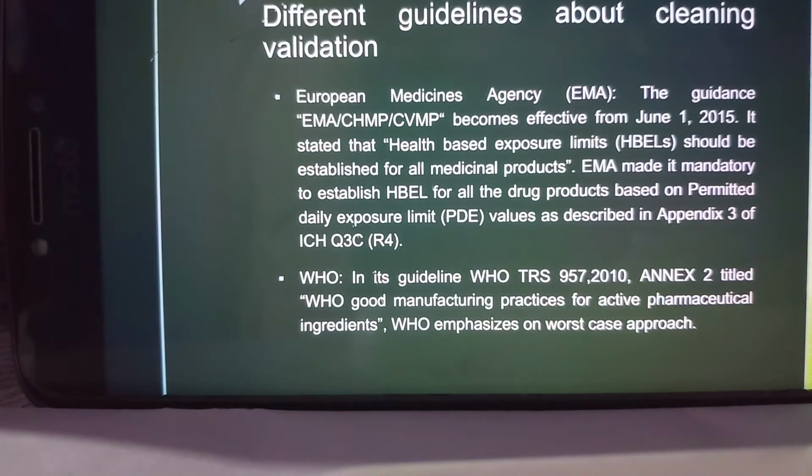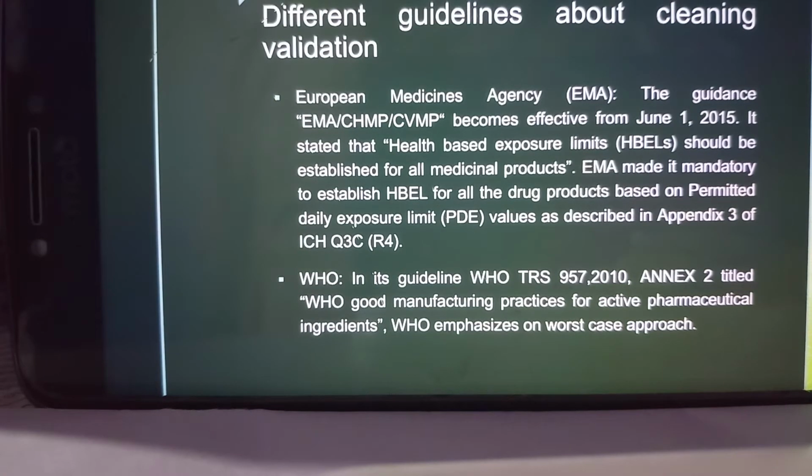Then other guidelines like EMA, European Medicines Agency. The guidance became effective on June 1, 2015, which stated that HBEL, that means health-based exposure limits, should be established for all medicinal products. And EMA made it mandatory to establish the HBEL for all the drug products based on the permitted daily exposure PDE values as described in Appendix 3 of ICH Guideline Q3C Revision 4. That means EMA has adopted the PDE calculation as described in Appendix 3 of ICH Guideline Q3C Revision 4.